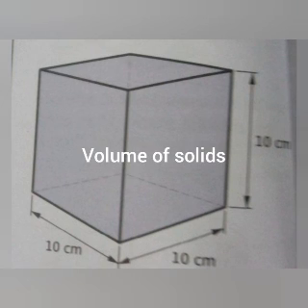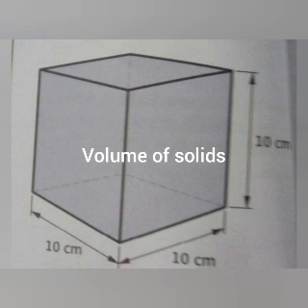So, the volume of the box is equal to length into breadth into height. The unit of volume would be obviously 10 centimeter into 10 centimeter into 10 centimeter. That is equal to 1000 cubic centimeter, or 1000 centimeter cube.